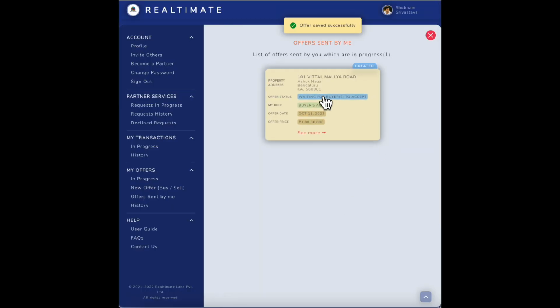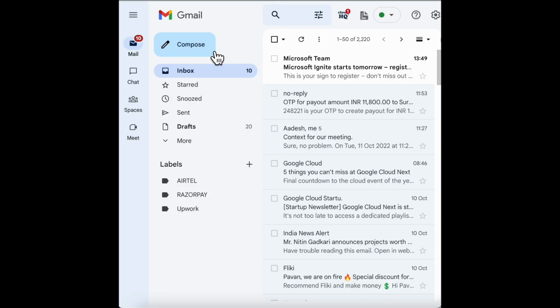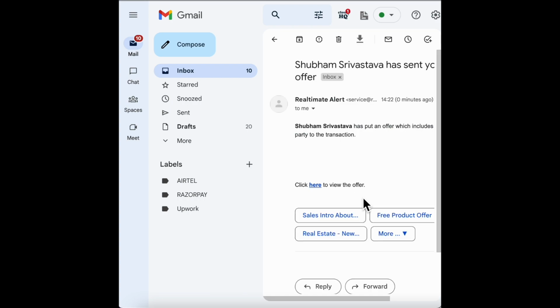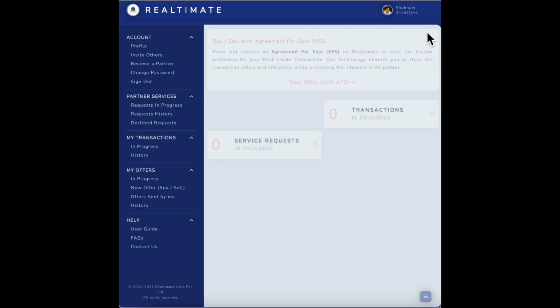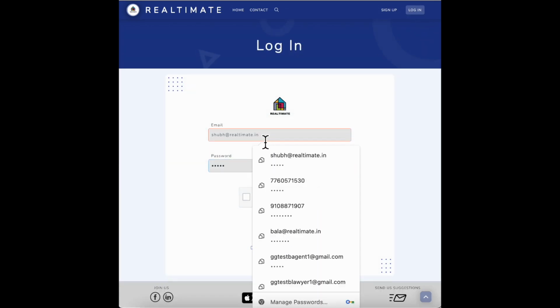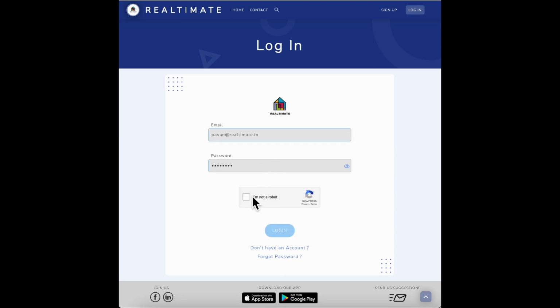So as soon as he sends it, it's gone to the buyer. So you can see it's waiting for the buyer to accept. So I am the buyer, Pawan is the buyer. So when I go to my email and see, I have got an alert which says, hey, there's an offer to view, and Shubham has sent the offer. So I can click the offer here, or I can just log into Realtimate. So now I'm going to act as the buyer and log into Realtimate and see what the offer is all about.